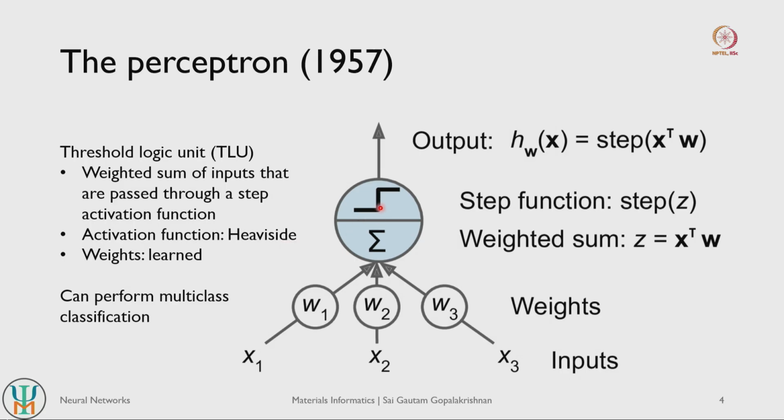If you imagine this as a graph of x versus y, if x is less than 0, then your step function returns a value of 0. If x is greater than 0, then it returns a value of 1, or it can have a different threshold also. The threshold is something that we have to set, or the model has to learn by itself. So, the net output of the model is basically this step function, whichever step function we use, and its operation on the net inputs that we get.